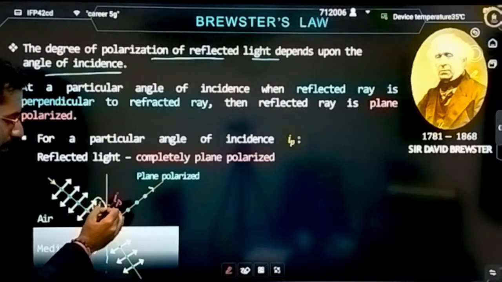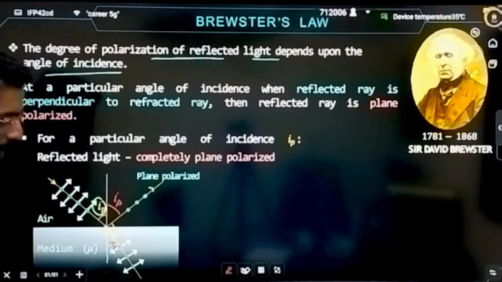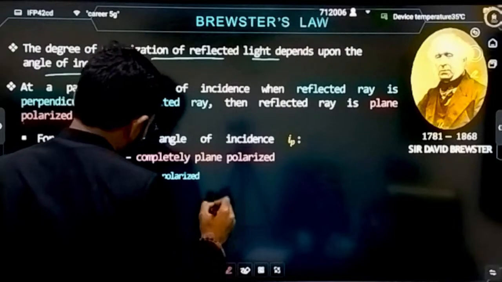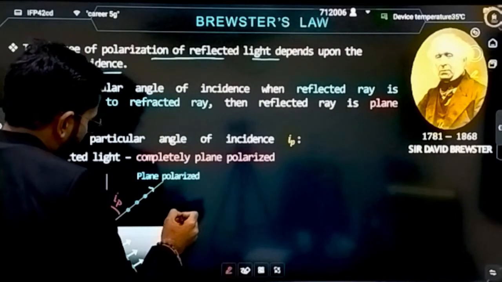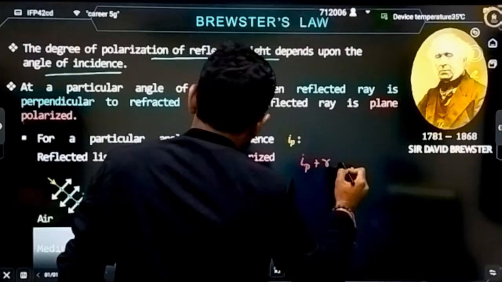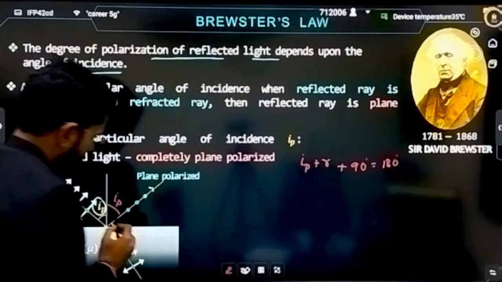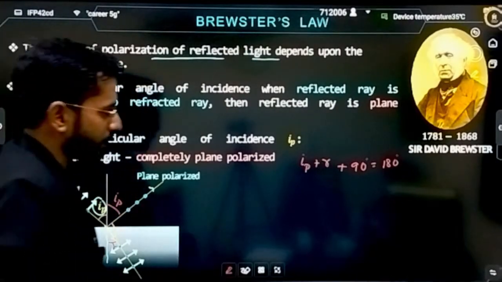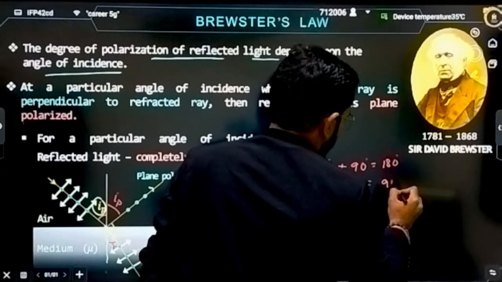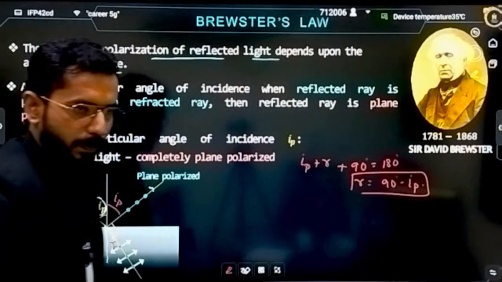Can you say this is nothing but the angle of reflection, equal to the angle of incidence, and I can say this, let's suppose, as r, the angle of refraction. What I can say here is, you can write ip plus r plus 90 is equal to 180, correct? The sum along this complete straight line will be 180. So from here, r can be written as 90 minus ip. Correct?